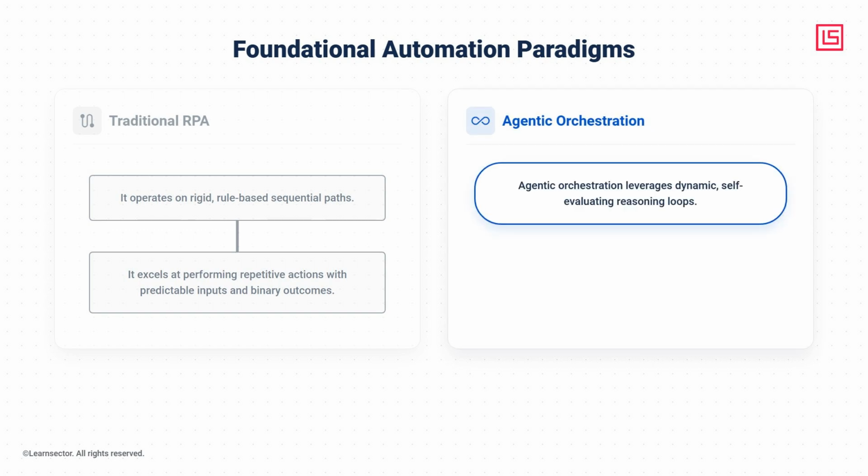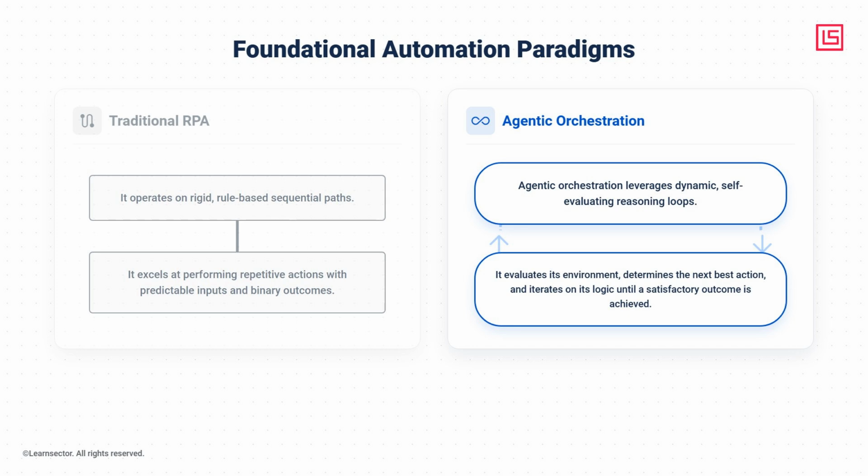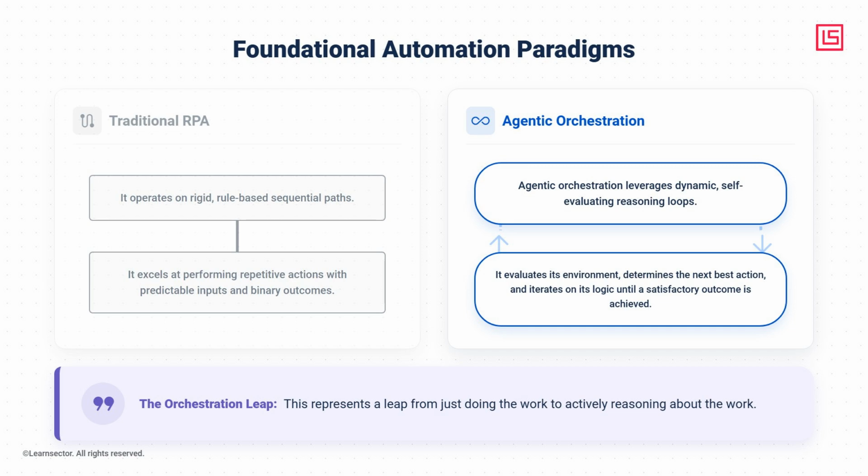Agentic orchestration leverages dynamic, self-evaluating reasoning loops instead. Rather than blindly following a predefined flowchart, an agentic system evaluates its environment, determines the next best action, and can iterate on its own logic until a satisfactory outcome is achieved. This represents a leap from just doing the work to actively reasoning about the work.